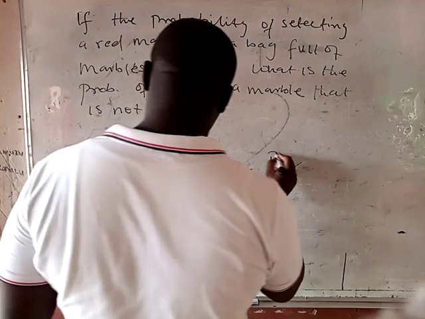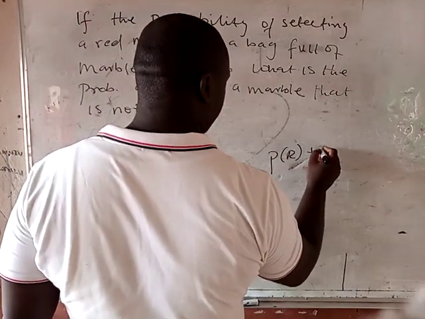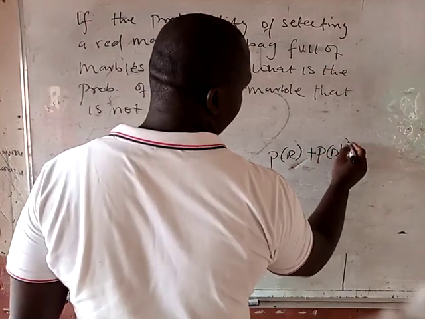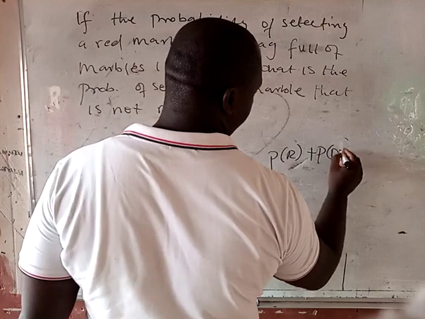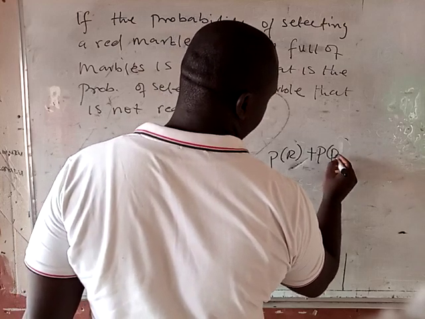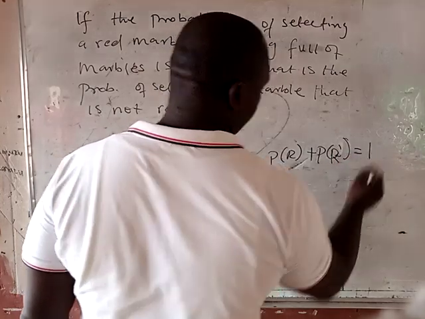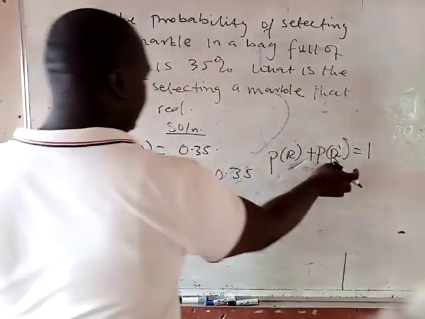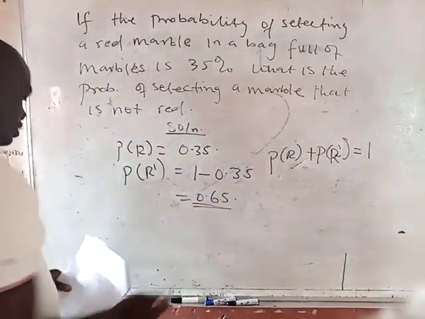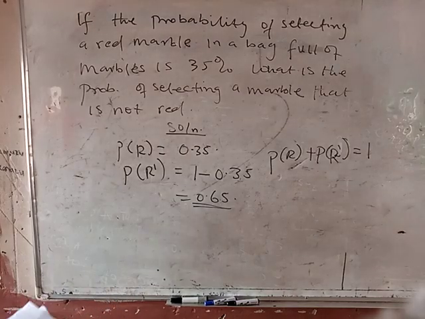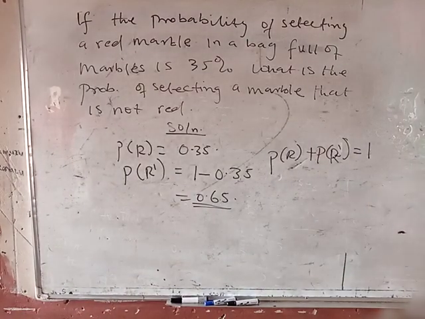Remember that the probability of R plus the probability of not R should give you 1. So from here, that's how I got this. This will give you 0.65.